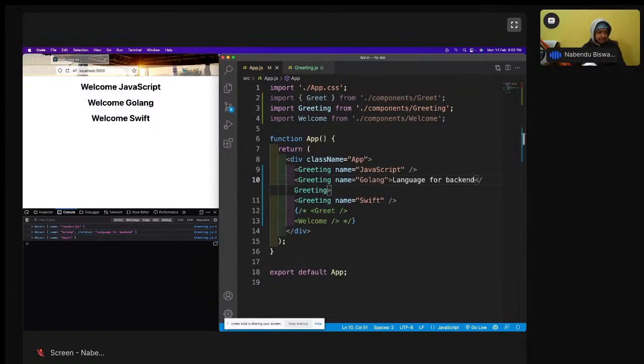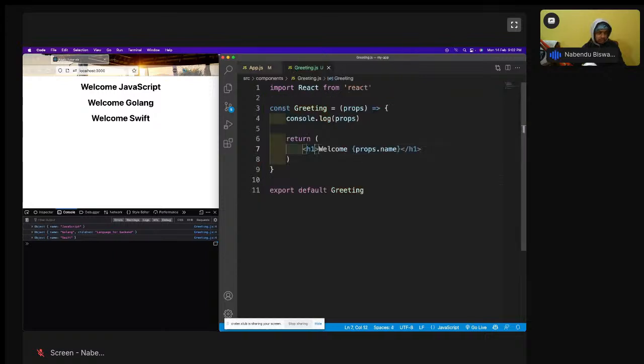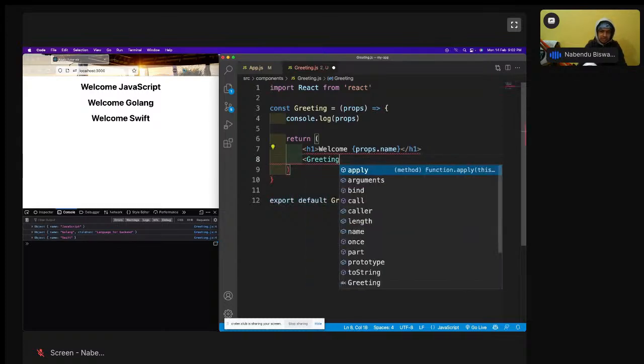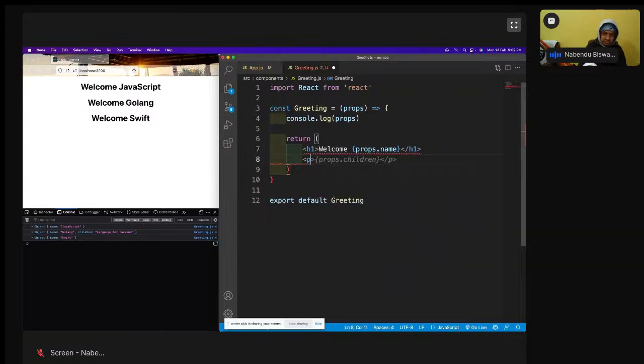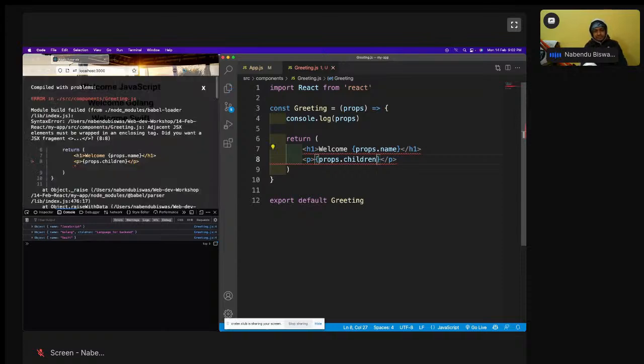So now what will happen? Now I can use that. Let me add a p tag and props.children. Save it. See, now I am getting an error. This is not because of the props, this is an error because of React.